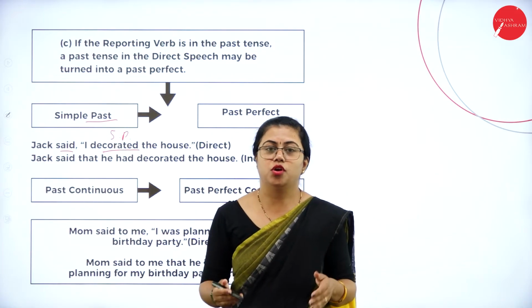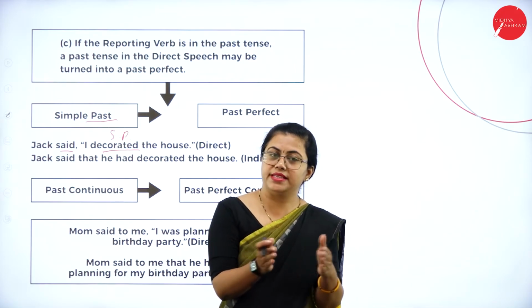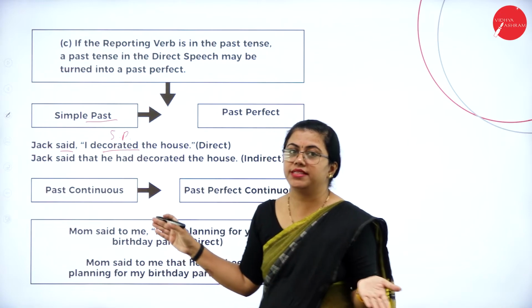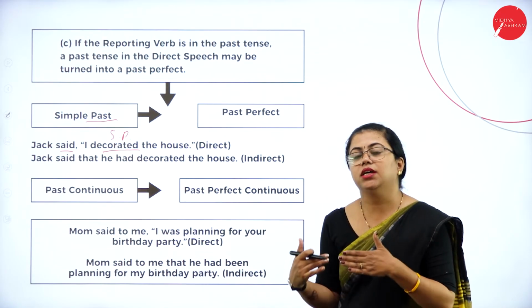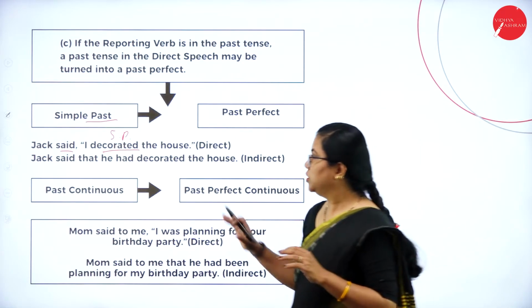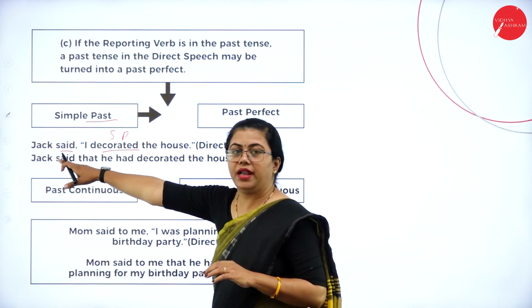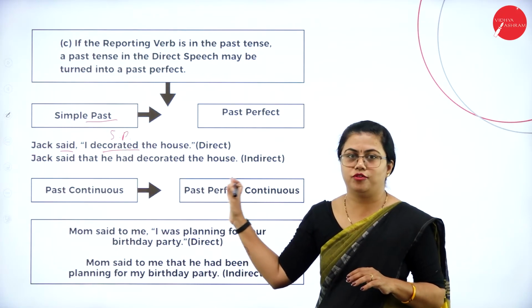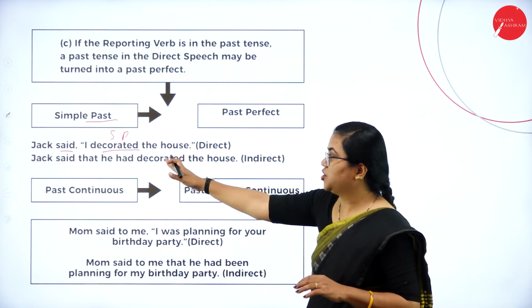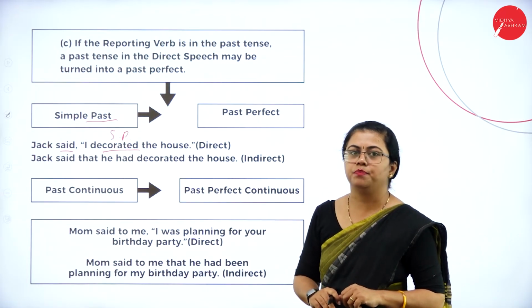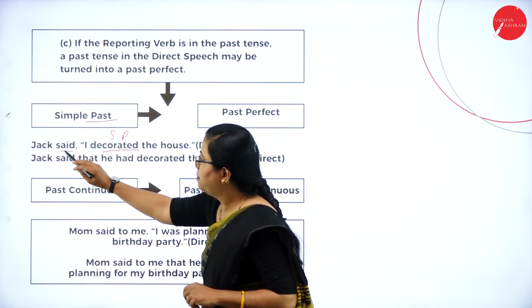All this while we saw simple present, present continuous like this, whatever is inside the inverted comma in present tense. Now, whatever is inside the inverted comma, we are checking if it is in past tense or not. So these tenses change only depending on this. If the reporting verb is past, then this also will have to change. Fine. So now we are checking the ones which are in past tense inside the inverted comma.